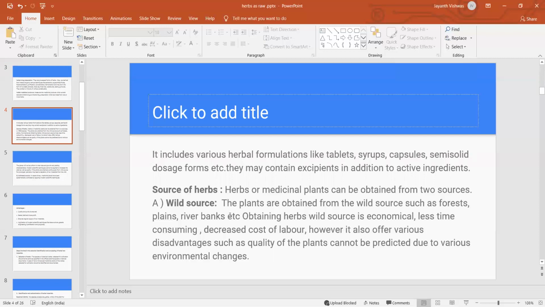But here is one disadvantage of the wild source: sometimes quality may not be there because of the lack of proper resources. Maybe we are not maintaining harvesting, soil requirements, elevation, rainfall, irrigation, temperature, light, pH conditions. All this, the organic fertilizers and even growth hormones, we are not supplying for the wild sources, and as such the plants grow and may sometimes have less quality compared to the cultivated source.